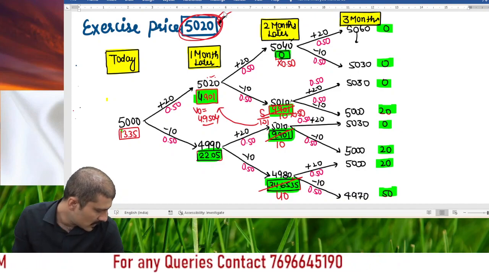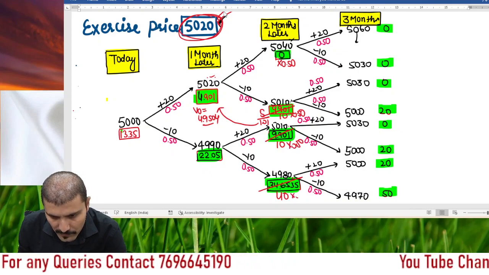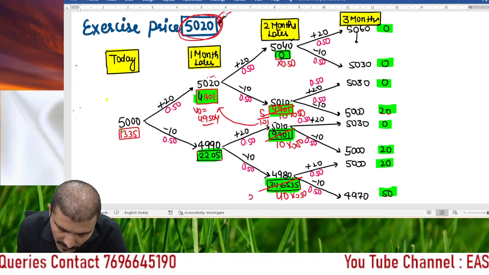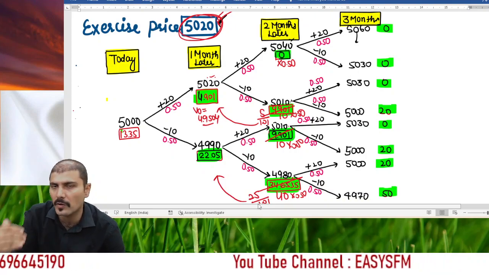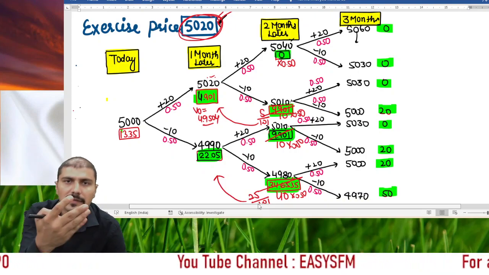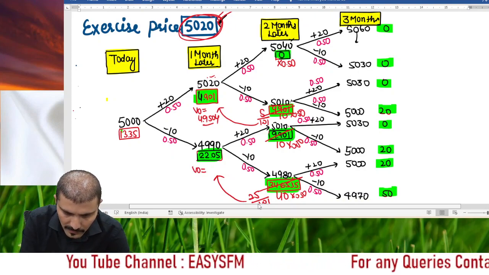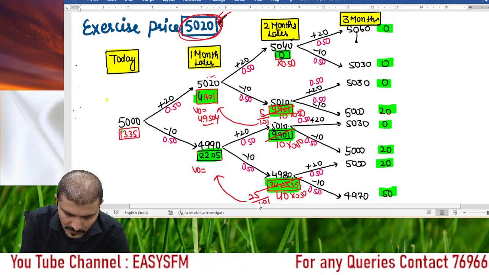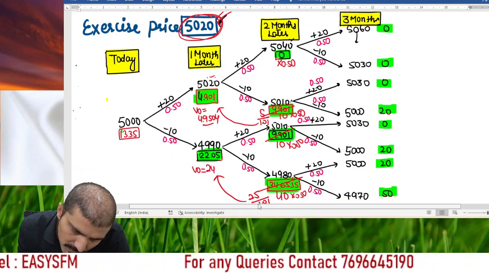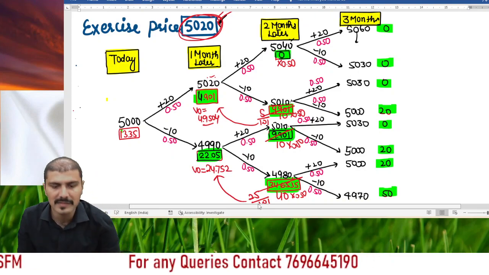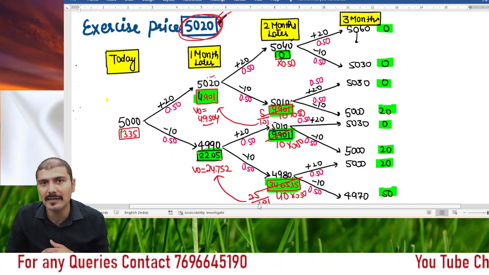Right? And here in the same case, 40 into 10 into 0.5, 40 into 0.5. So it will be 25 divided by 1.01. This will be the expected value of option. 10 rupees can be benefit, 40 rupees can be benefit, probabilities are given. So expected value of option, just discounted for 1 month. So here the value of option in that case will be 25 divided by 1.01, which is 24.752. This will be the value of options if the benefit due to early exercise is considered, right?